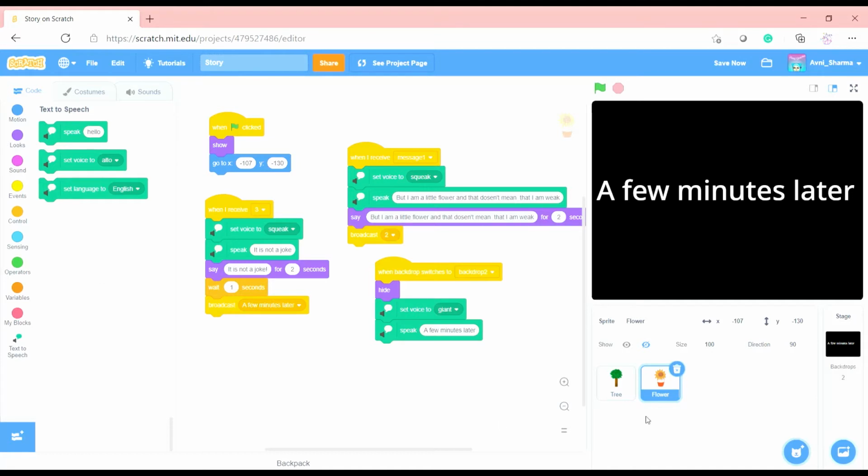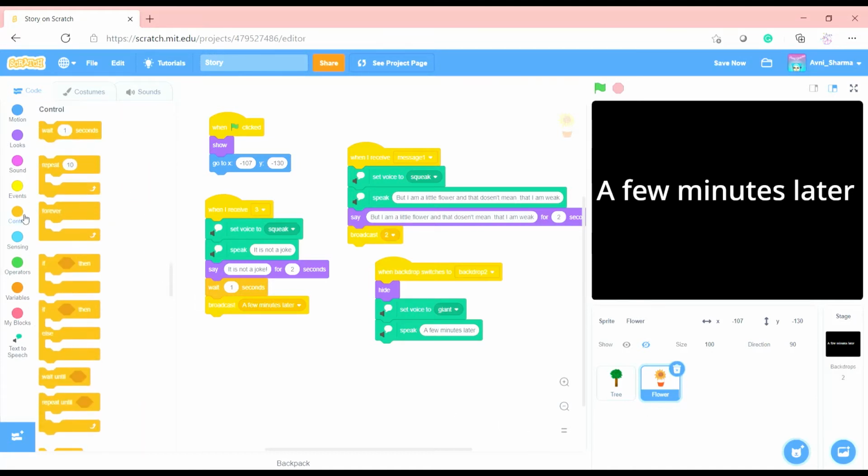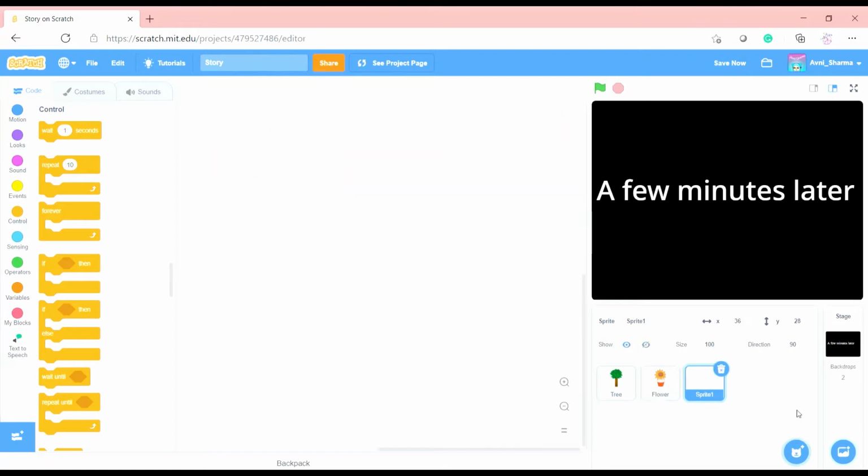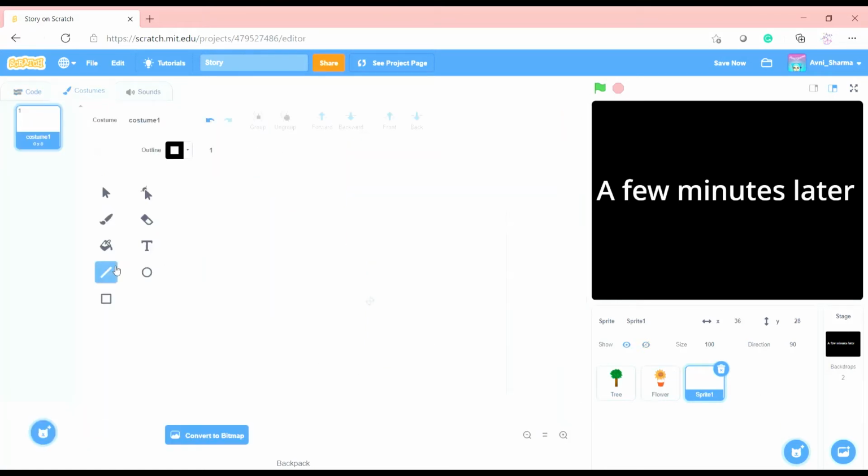Okay, ignore that. It's my school's. Okay, so next you want it to show some time. So wait 1 second. Let's paint a new sprite. Let's make it some wind. Let's make it this. Yeah. You can't see wind in real life, but just imagine you can see it in Scratch. So that's why I made it black color.